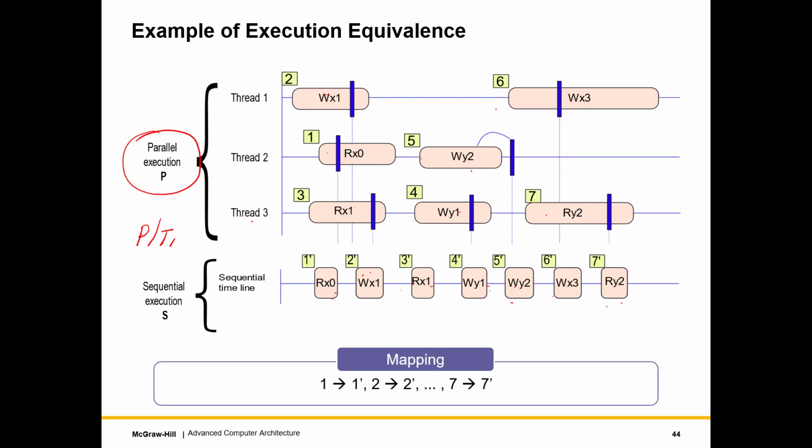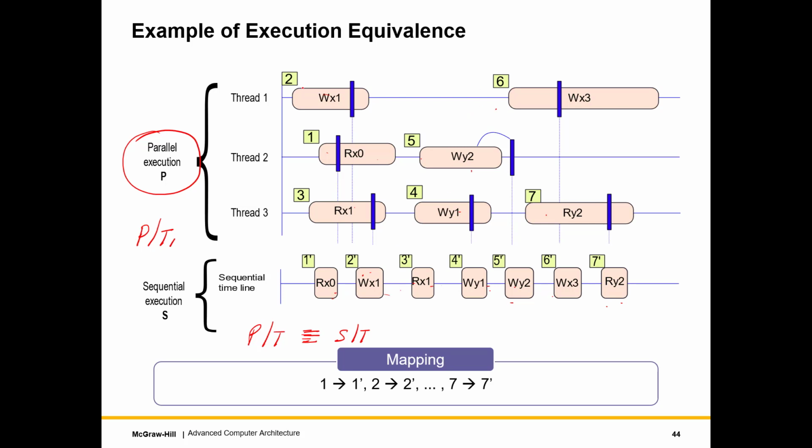So as you can see, for any thread, PT is equivalent to ST, which means I extract the operations from there. They are over here in the same linear sequence, and there is a one-to-one mapping between them. In the one-to-one mapping, we again read and write the same values, but of course the timing is what changes. Just take a look at the time of 2. The timing actually doesn't matter as long as they are arranged in a sequence. What matters is the sequence, the ordering.